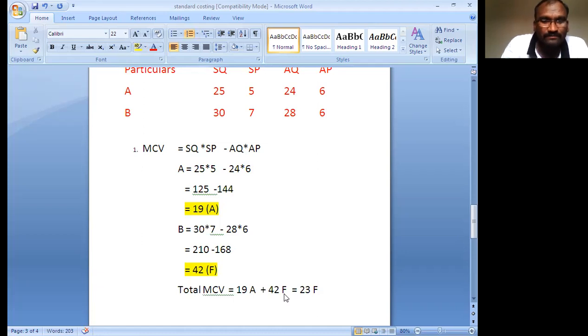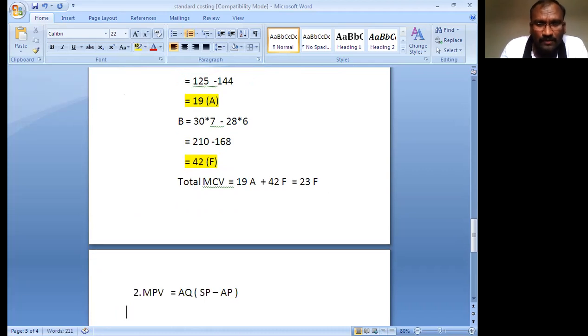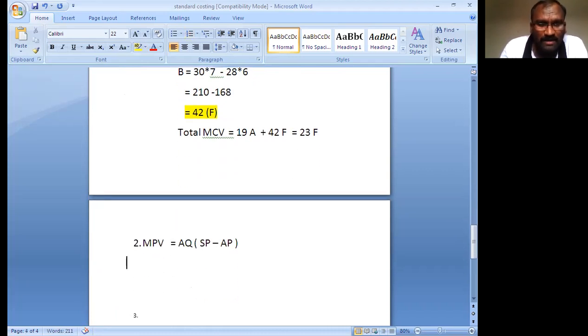In the second one, material price variance. In material price variance, you know the formula. Actual quantity, bracket open, standard price minus actual price. You are substituting one by one. So first you are substituting the A value. After that you are substituting the B value.